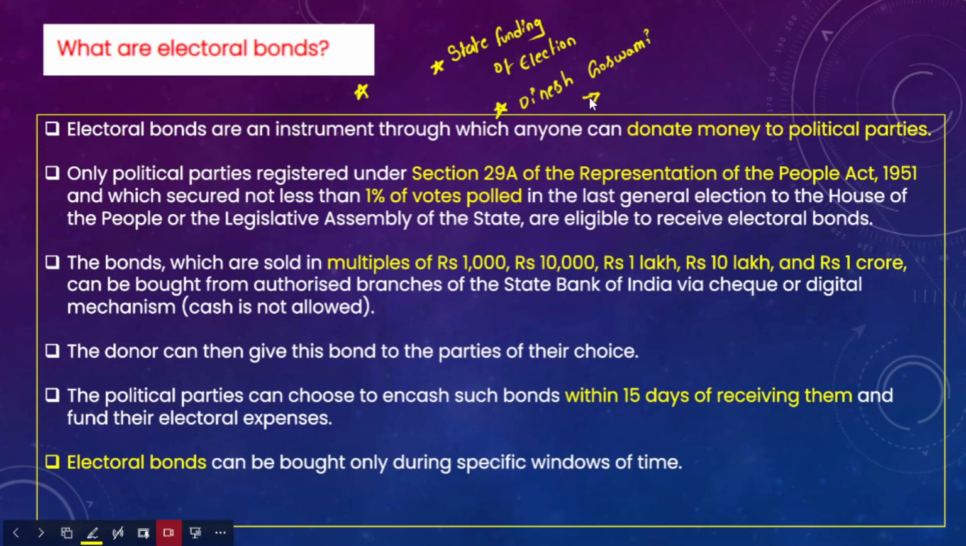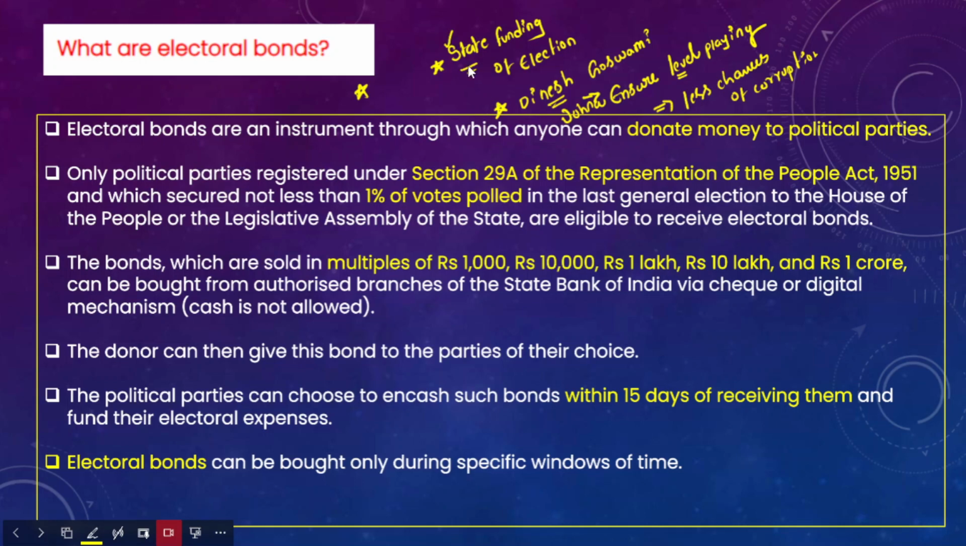So therefore, by allowing the state funding of political parties, we can ensure a level playing field. Firstly, there will be a level playing field among all the political parties, and apart from ensuring a level playing field, there would be less chances of corruption within the political parties. So because of this reason, both the Dinesh Goswami committee as well as the Hora committee have recommended that there should be either full state funding of the political parties or partial state funding of political parties should be allowed.